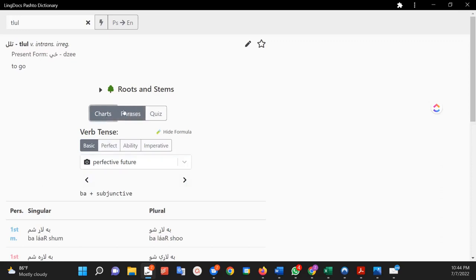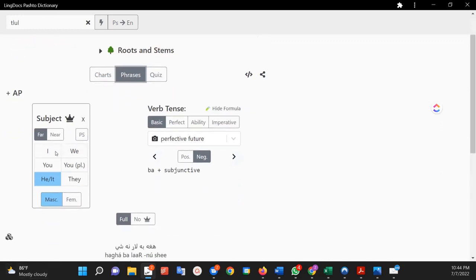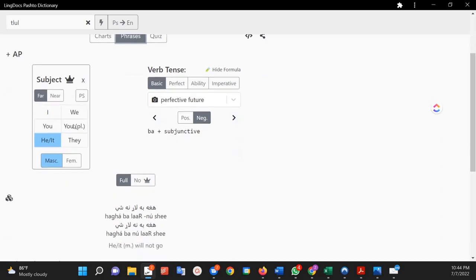So that's the charts. If you look at phrases, then you can choose the subject. Now there's a lot of options here, okay? You can choose the subject: I, you, we, you, they. Masculine, feminine. Anyways, you can play around with some of these ones.